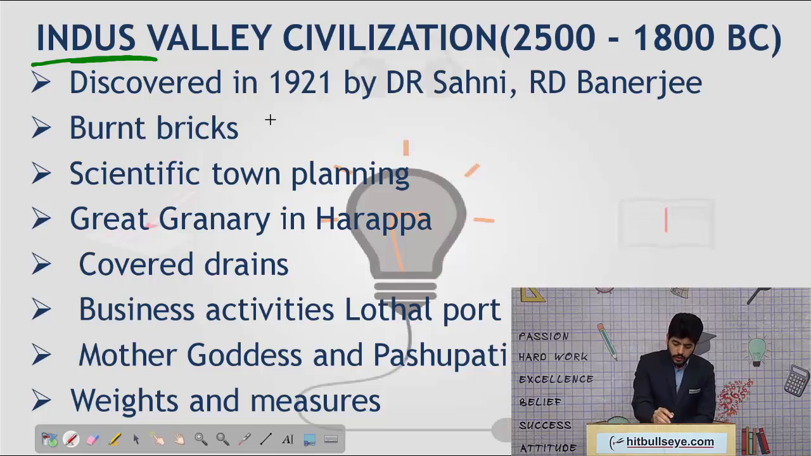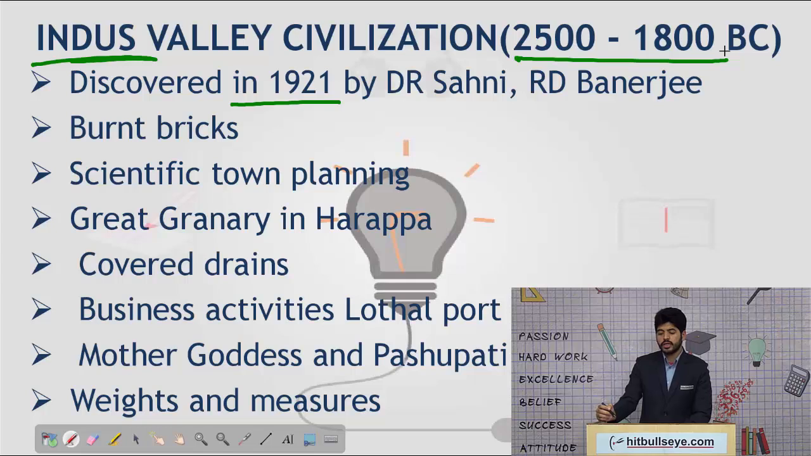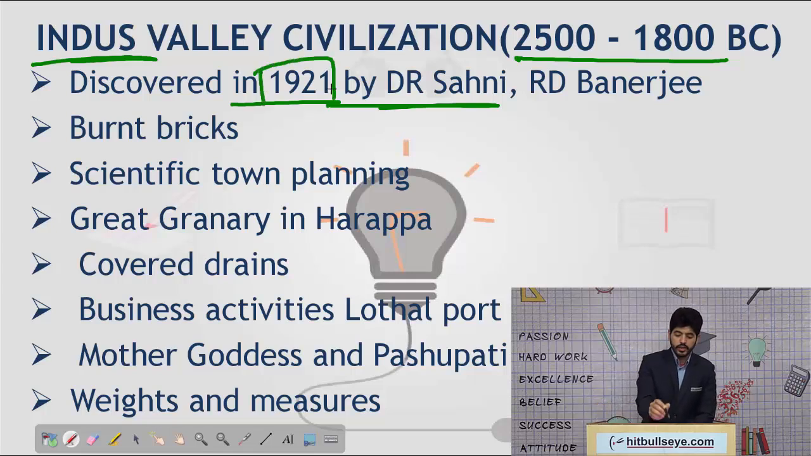Now, it existed in 2500 to 1800 BC, but we came to know about, or discovered, the Indus Valley Civilization only in the year 1921. This year 1921 is very important for Indian history, which we again look forward to in our next lectures.